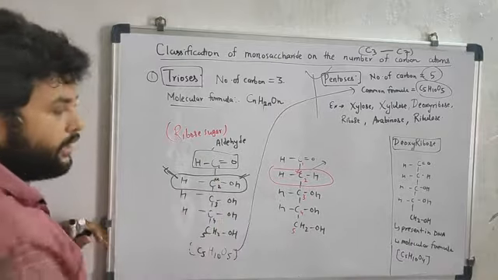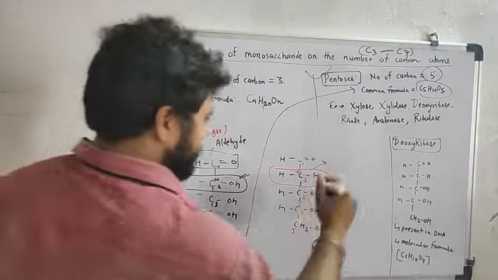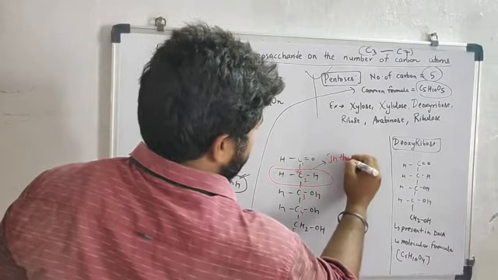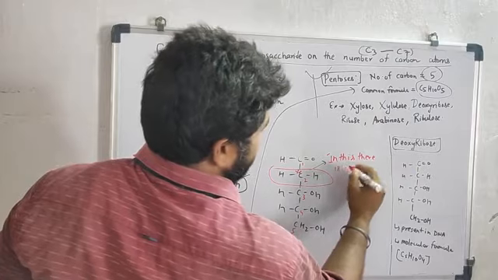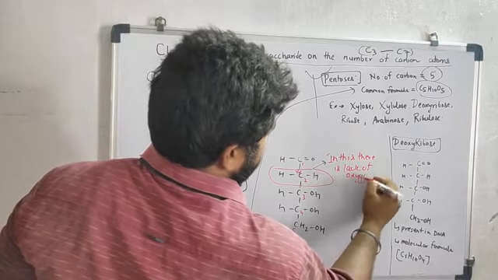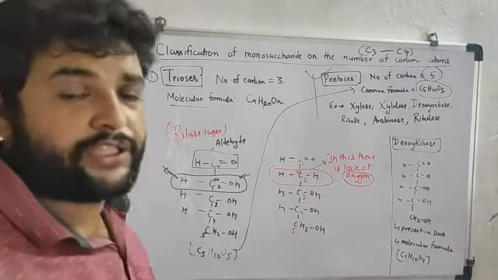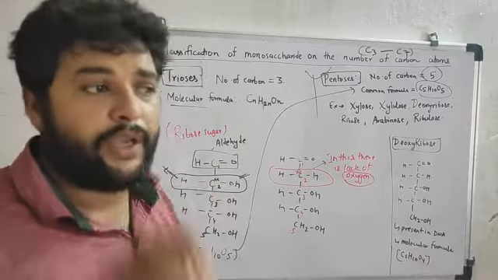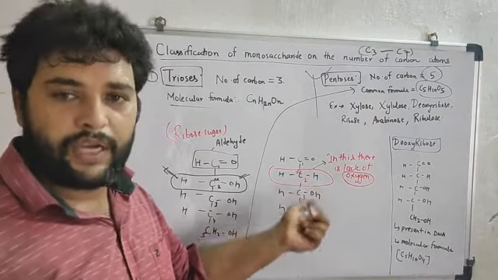Here there is no oxygen, here also H, here also H. This means there is a lack of oxygen. This means oxygen is not found here, at the second carbon atom.